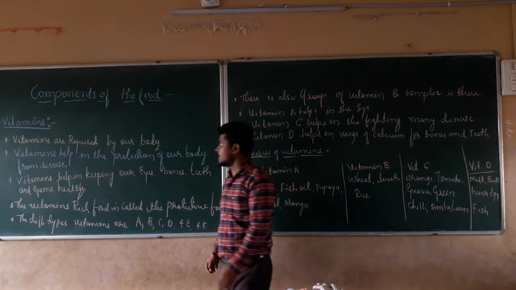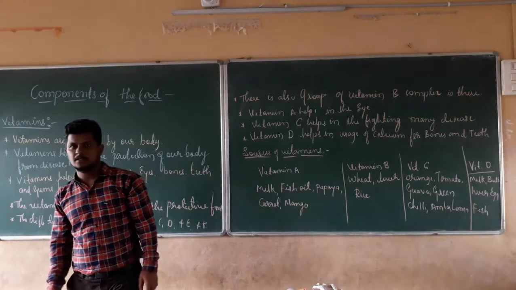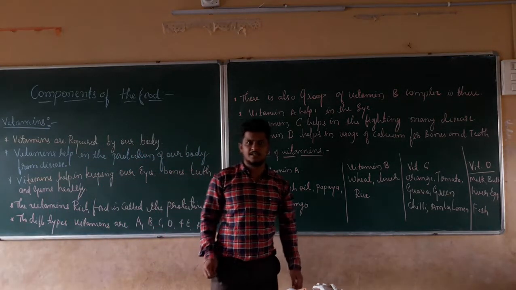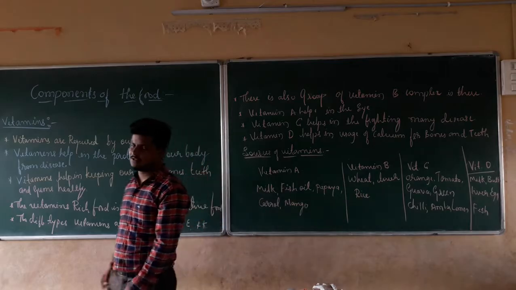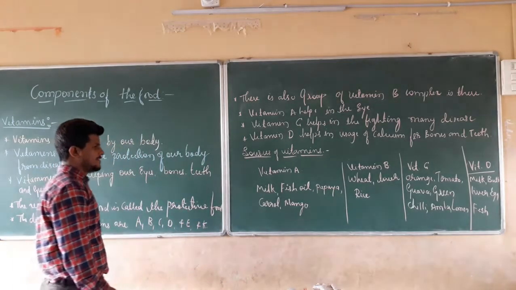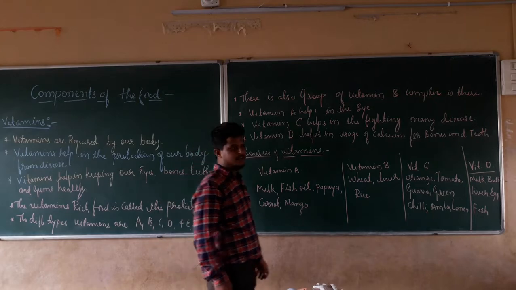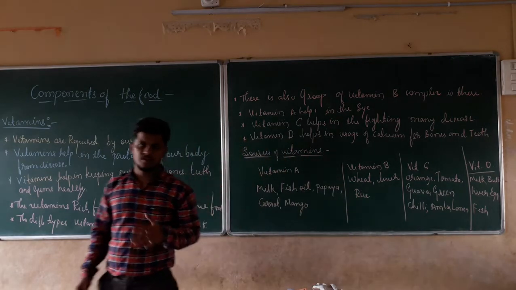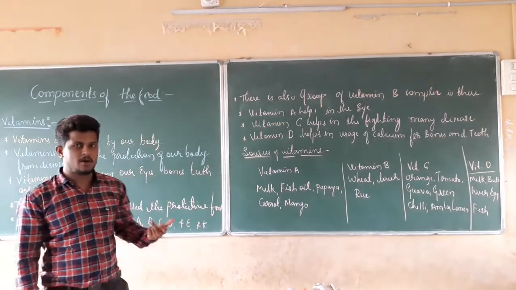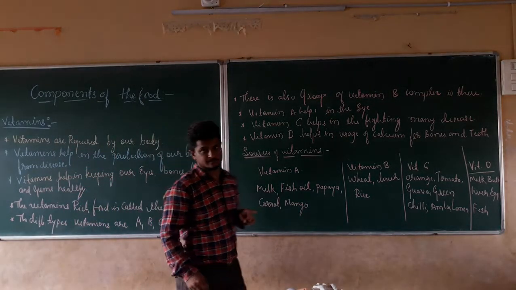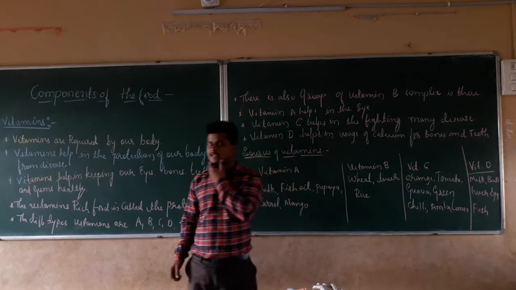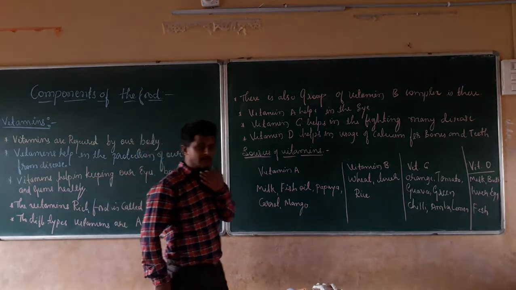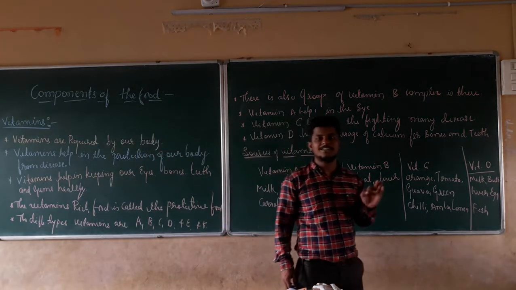In the last class, we started with the components of food chapter. In the previous class, we discussed the nutrients, nutrition, and the different types of nutrients, that is, carbohydrates, fats, vitamins, minerals, roughage, and proteins. We also discussed the tests for proteins, carbohydrates, and fats, and the purpose of taking carbohydrates, fats, and proteins.